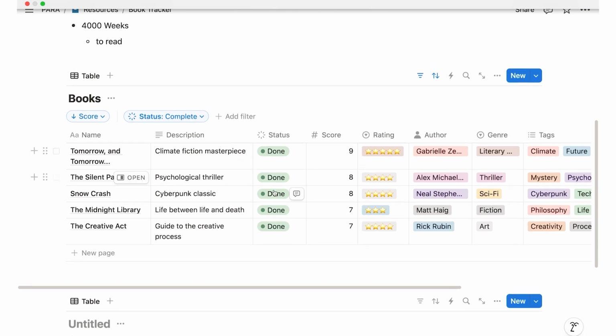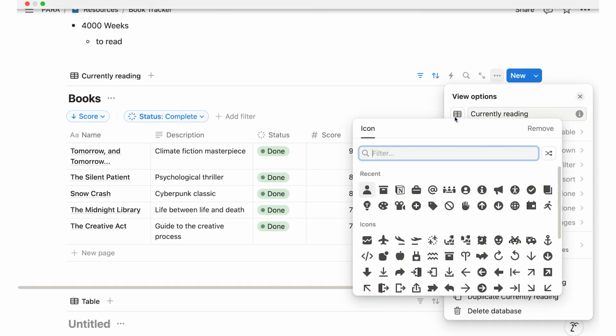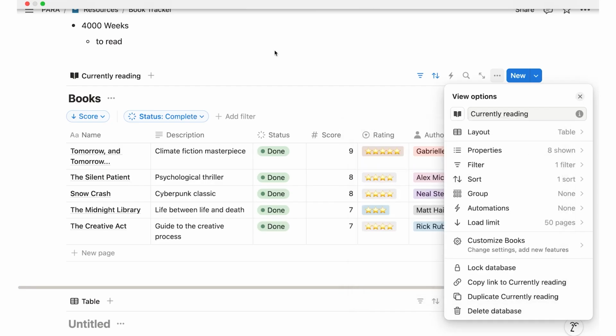So what I can do instead is save certain views. So you see here at the very top, it says, well, this is a table. But I can click on this, I can actually rename it and say, well, let's rename this view, and let's call this currently reading. And then I can also click on this icon and change this, and maybe let's look for a little book that is open. Perfect. So that indicates that these are the ones that I'm currently looking at.